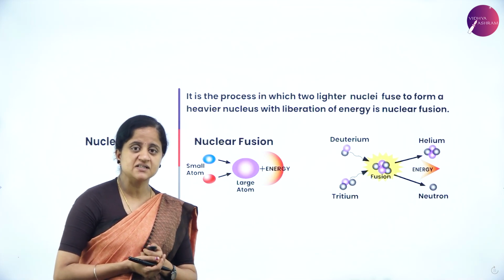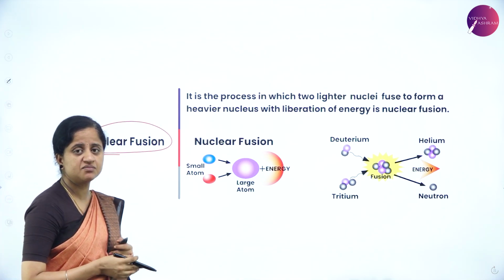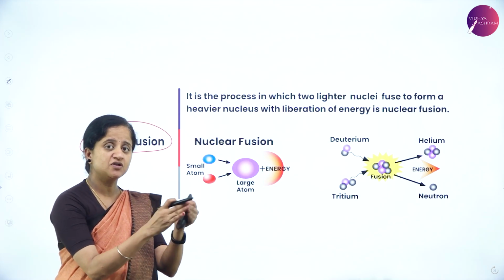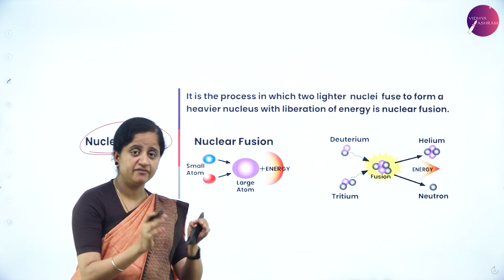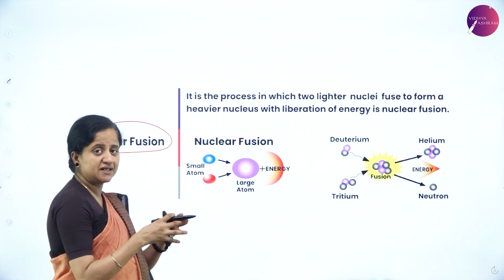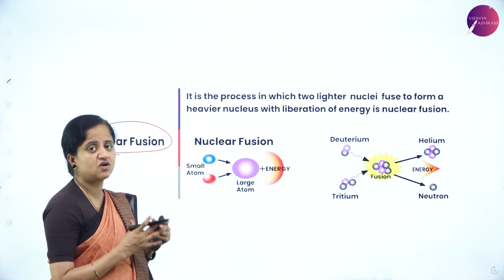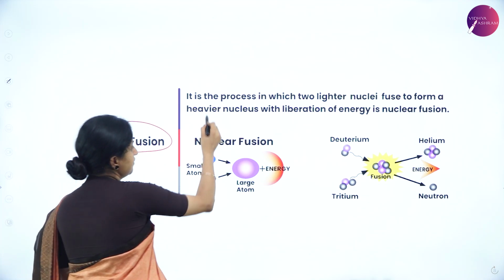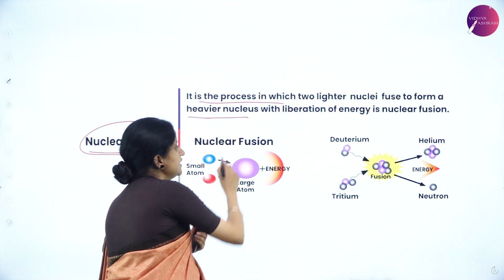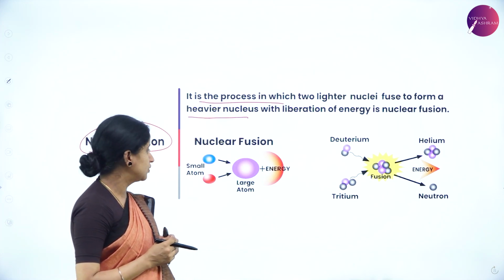So let us now discuss another important concept called nuclear fusion. So far we have discussed nuclear fission. So what is a fusion reaction? Fission is the process of splitting up of heavy nuclei, whereas fusion is to fuse them together, which means two lighter nuclei together form a heavy nucleus, and this process is called nuclear fusion. It is a process in which two lighter nuclei fuse to form a heavier nucleus with the liberation of an amount of energy.